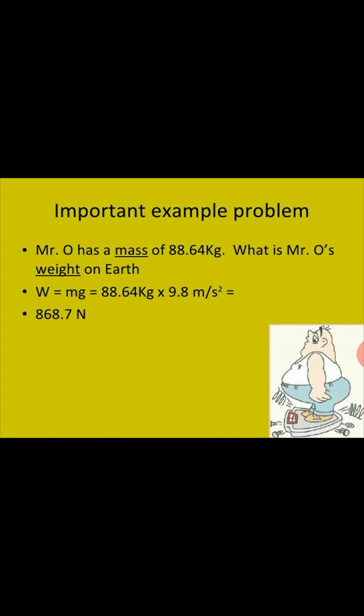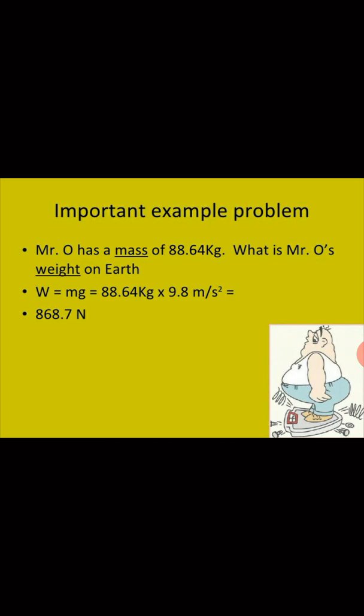You can calculate it with the calculator. 88.64 into 9.8 will give you 868.7 newtons. That will be the weight of Mr. O, and you notice that the unit of weight is newtons, given by capital N.